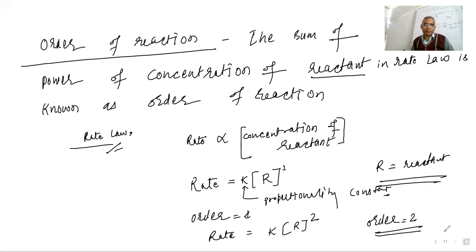Suppose I have x moles of A plus y moles of B plus z moles of C, which give the product.